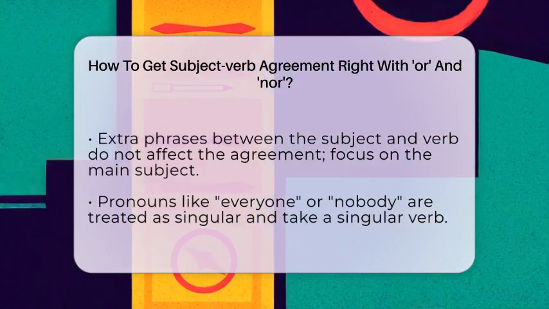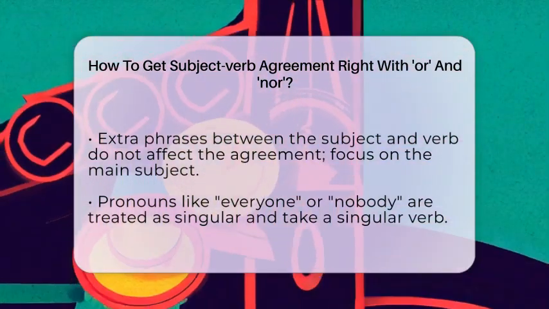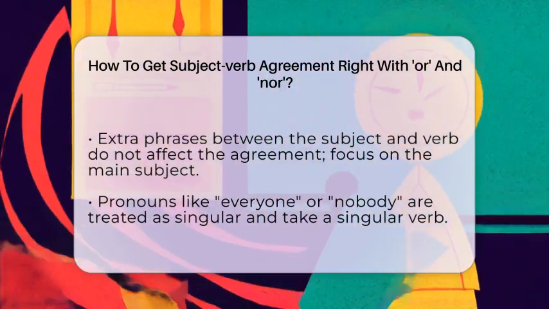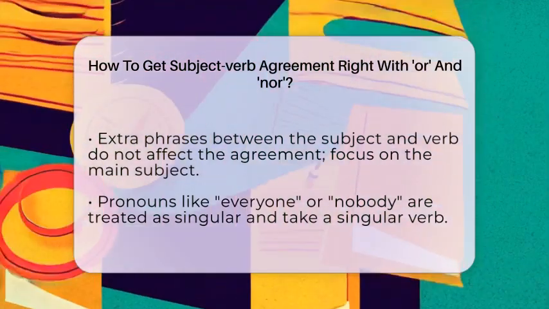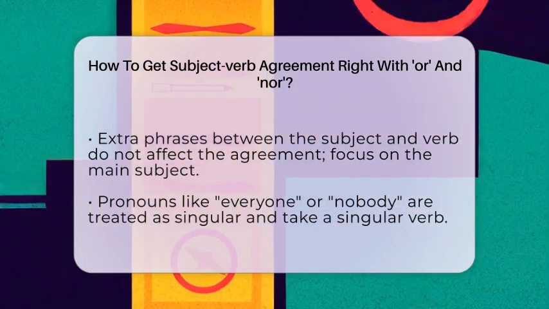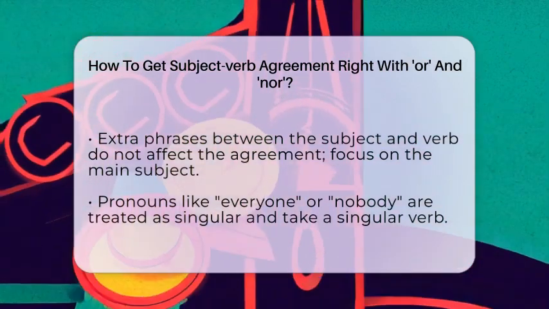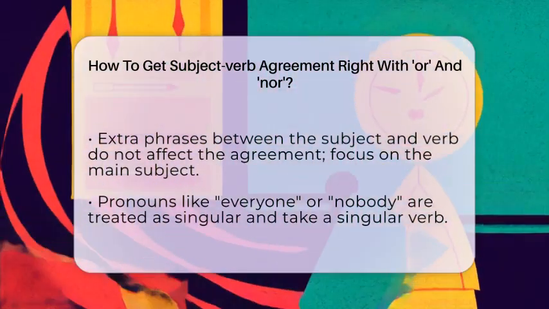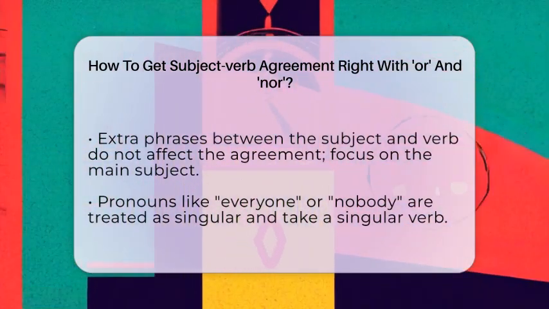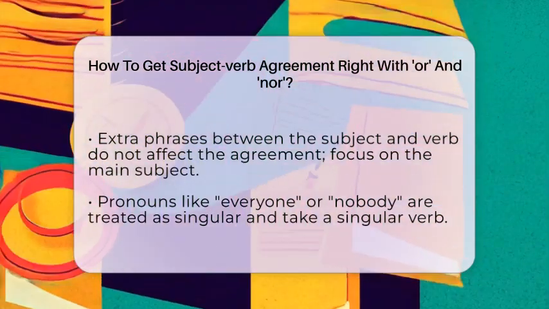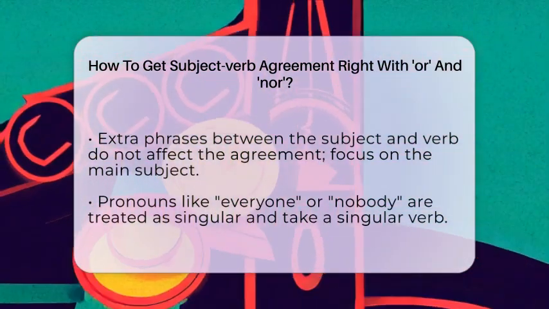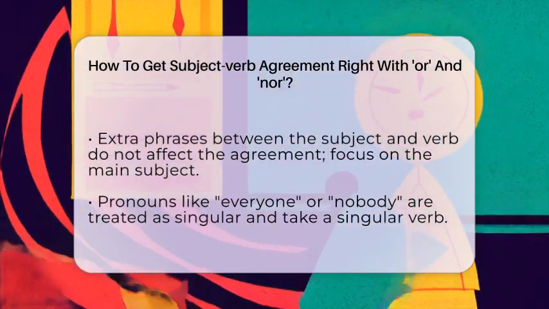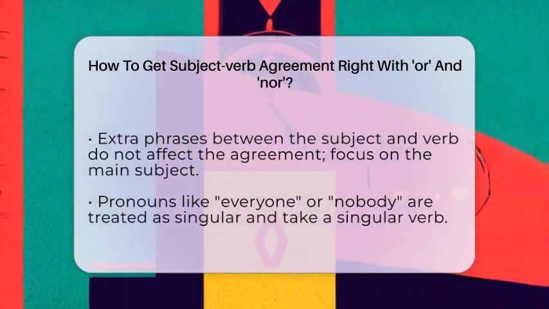For example, "The teacher, along with the students, is organizing the event." The main subject teacher is singular, so the verb is "is." Pronouns and indefinite pronouns like everyone or nobody usually take a singular verb when used with or or nor. For example, "Either everyone or nobody is responsible." Since everyone and nobody are singular, the verb is "is."